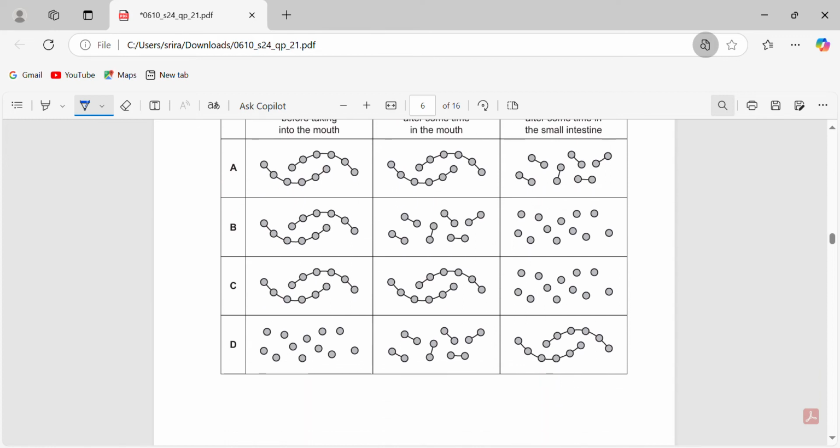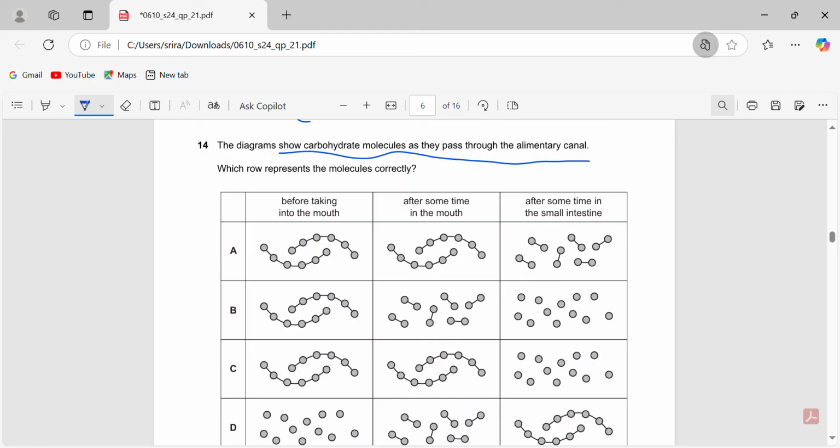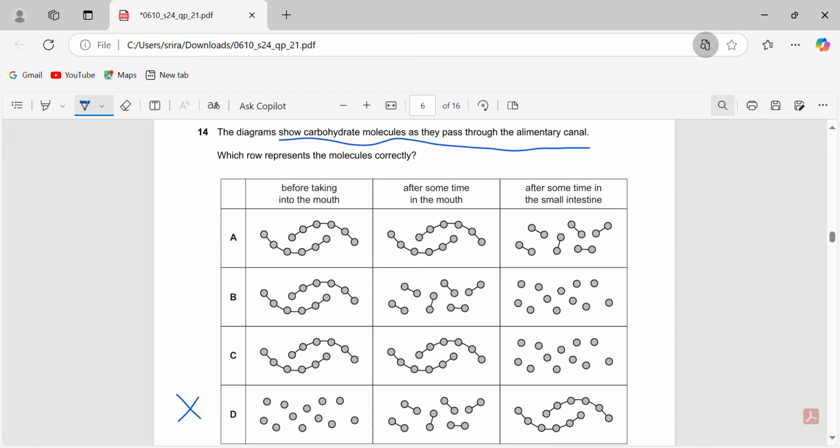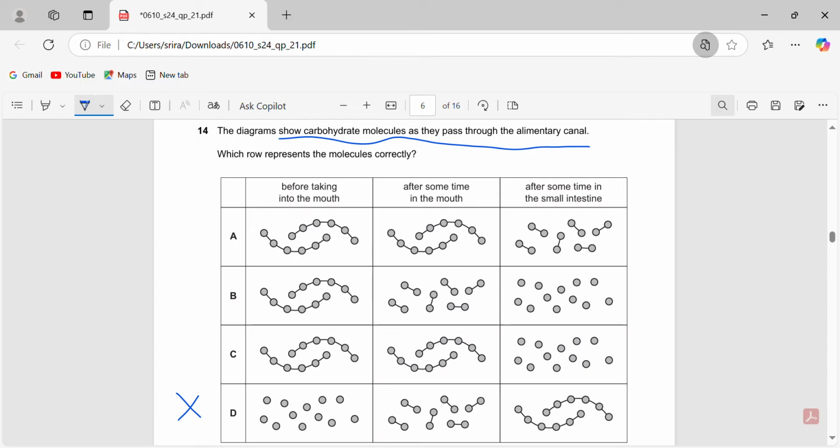Okay. So which diagram shows carbohydrate molecules as they pass through the alimentary canal? Which row represents the molecules correctly? Okay, so before taking into the mouth, it will be all joined together. So it can't be D. It will be all together when it's in the mouth. Then after some time in the mouth, it breaks up a little bit, but not completely. In the mouth, the saliva contains amylase, so it will break down to an extent. So straight away, you can say the first two are wrong because we have saliva, right? Obviously, we all know that.